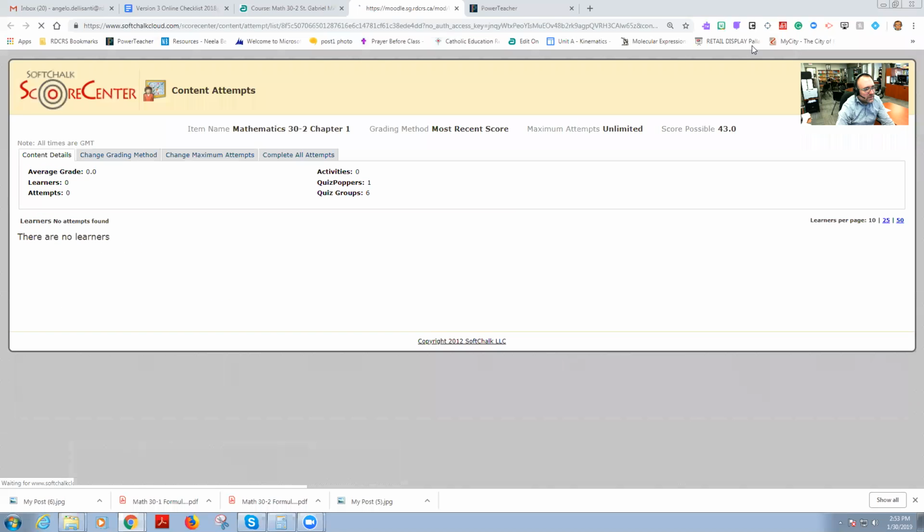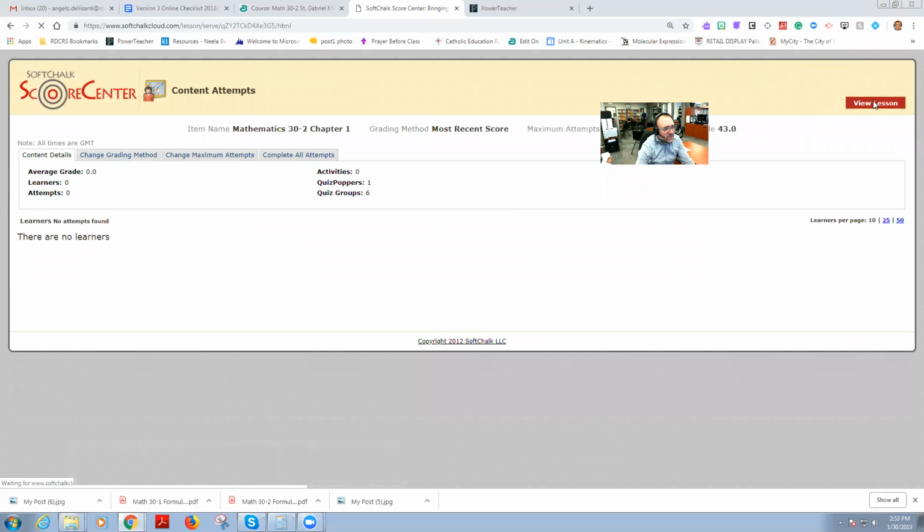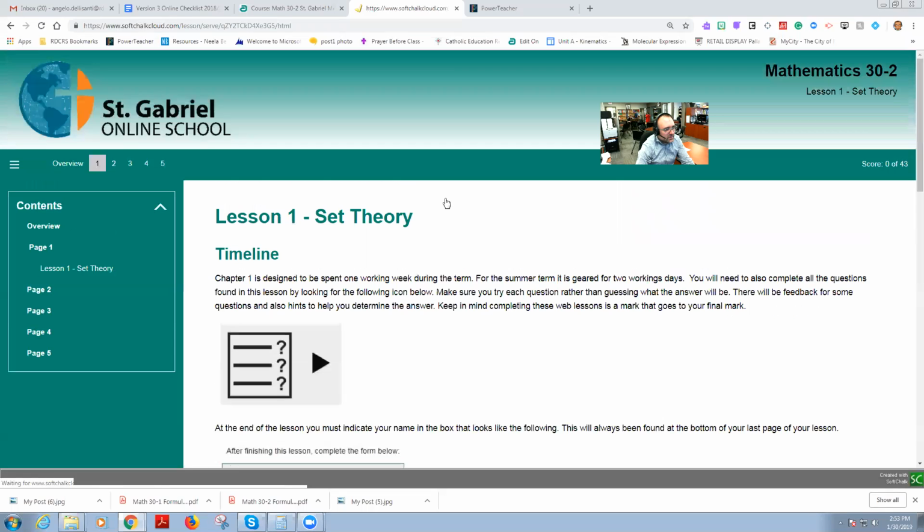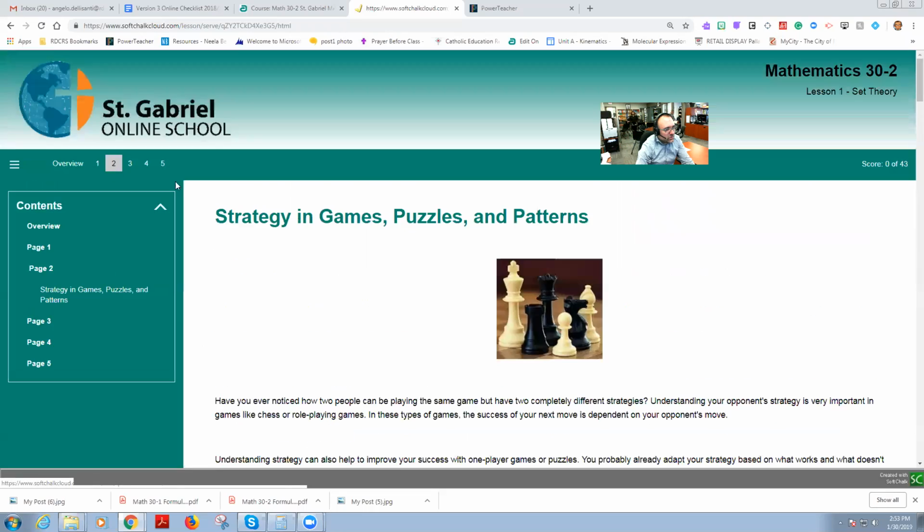You just click on the web lesson, and you wouldn't get this screen. This is the teacher page, but you would get the view lesson like this. It would start off with this. You start the lesson, and then move on. You're looking for the question marks and this little arrowhead throughout page 1 all the way to 5. Page 1 is right here. So go to page 2 and then look for it.